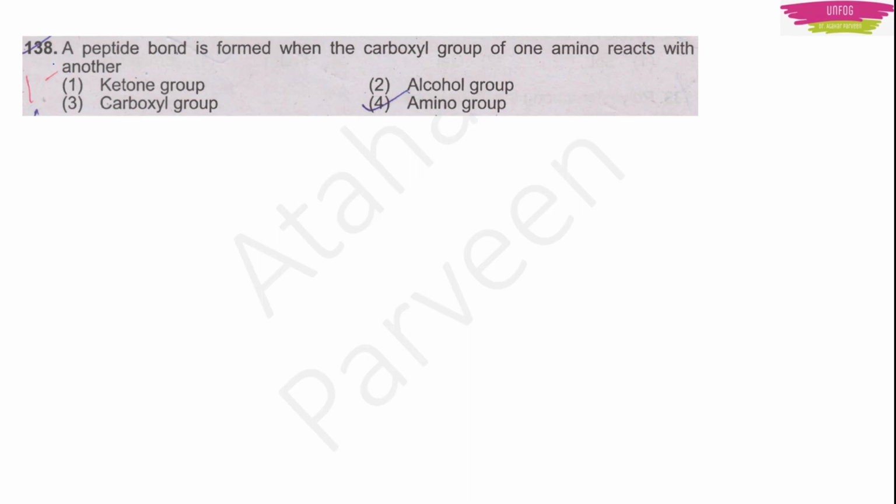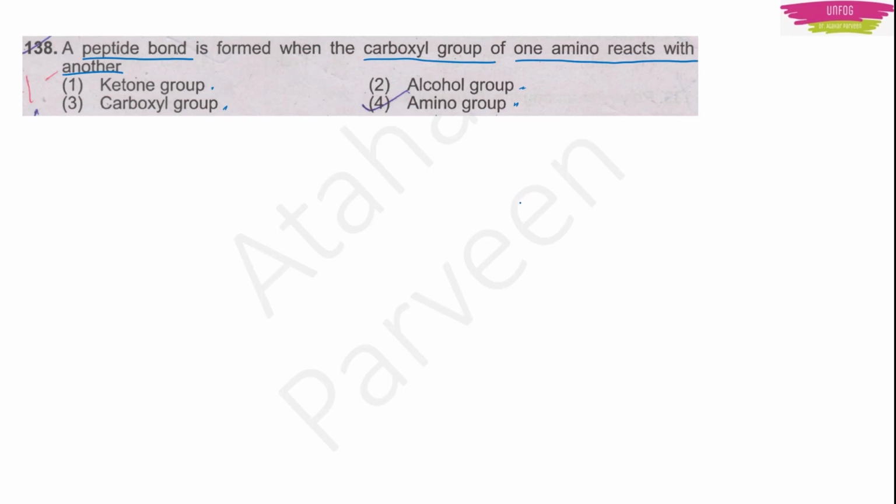Now we have question number 138. This is asking, a peptide bond is formed when the carboxyl group of one amino acid reacts with another. And the options given are ketone group, alcohol group, carboxyl group, and amino group.